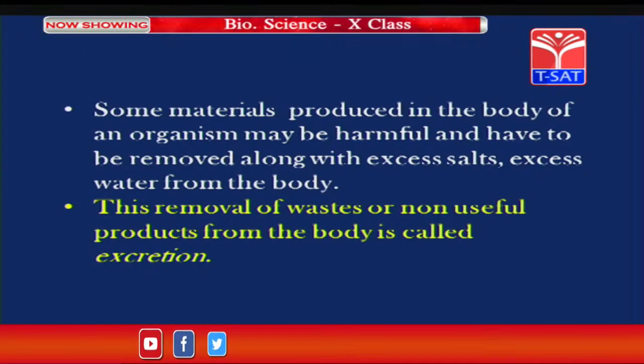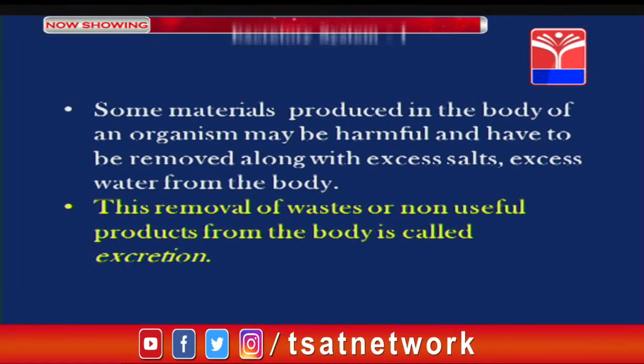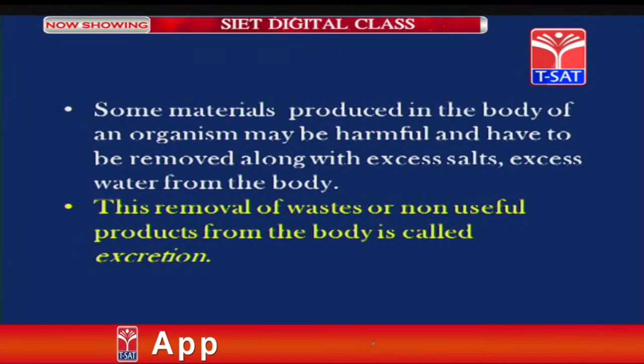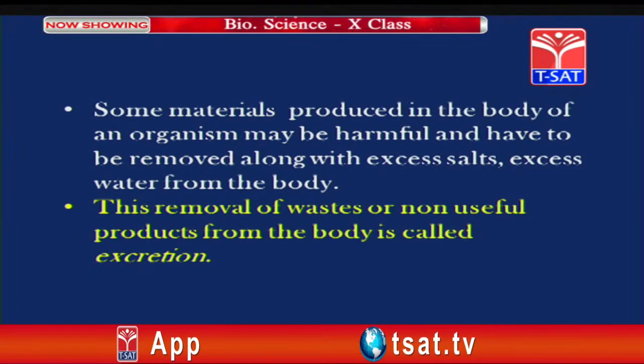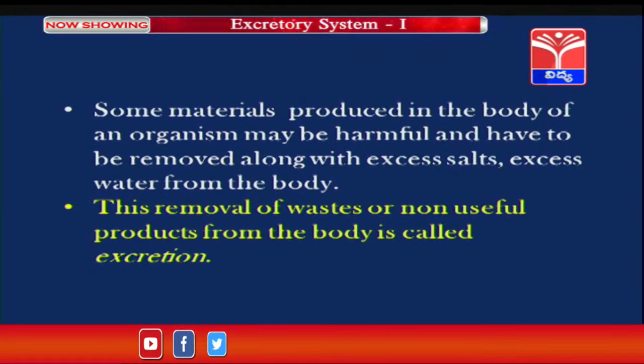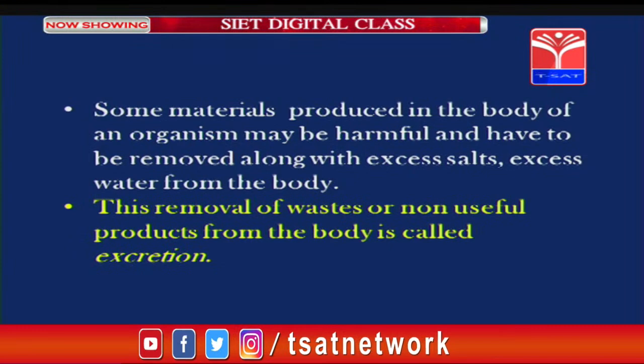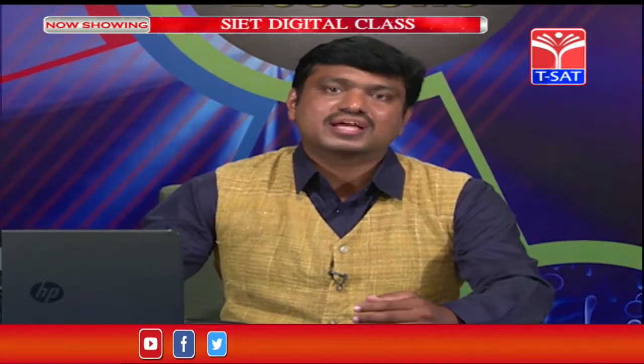Now, some materials produced in the body of an organism may be harmful and have to be removed along with excess salts and excess water from the body. This removal of waste materials or non-useful products from the body is called excretion. So, in the process of metabolism, some waste materials, toxic materials and non-useful materials are produced, which may contain excess salts and excess water. Anything that is in excess in the body is to be removed.